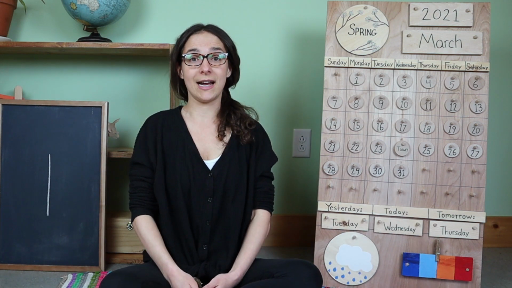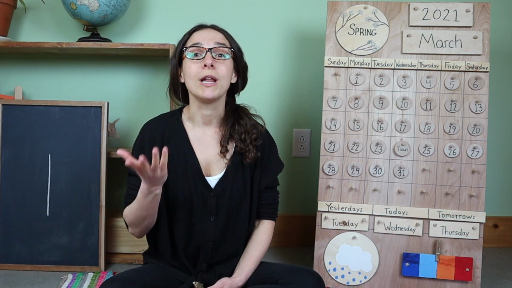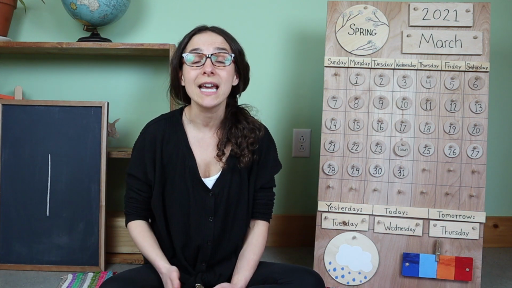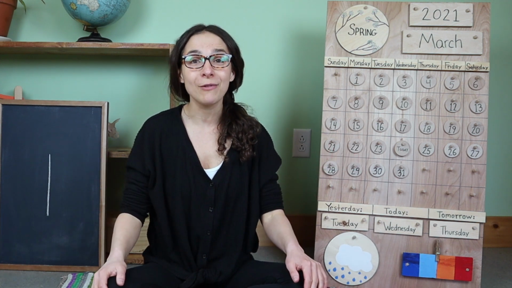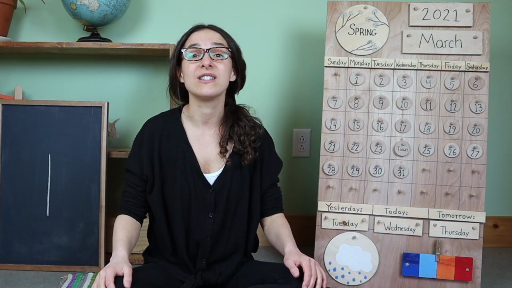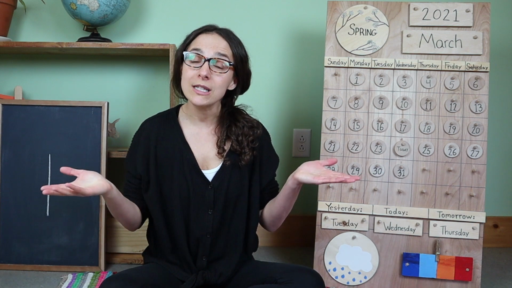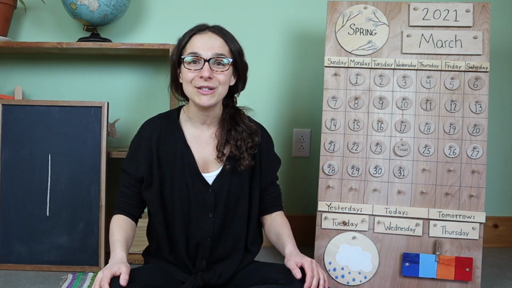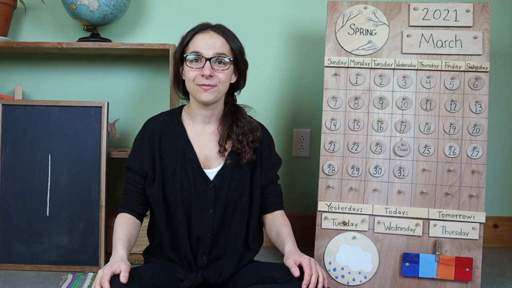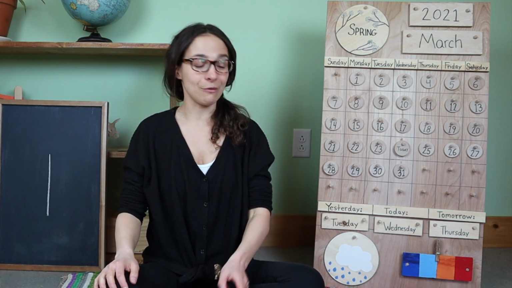Why do you think that it rains so much in the springtime? Well, in the springtime, the temperature is getting warmer and warm air holds moisture like rain. So that's why spring is often rainy. What's the weather like where you live, friends? Look out your window and let me know what you see. Thanks for sharing the weather with me.